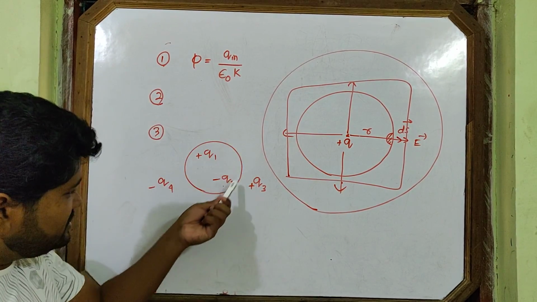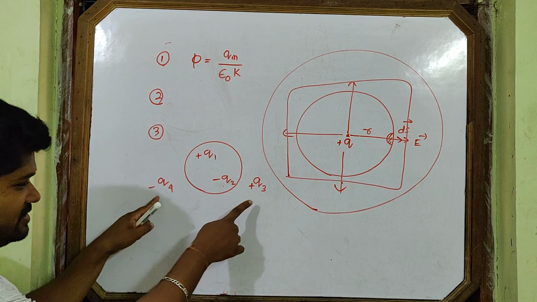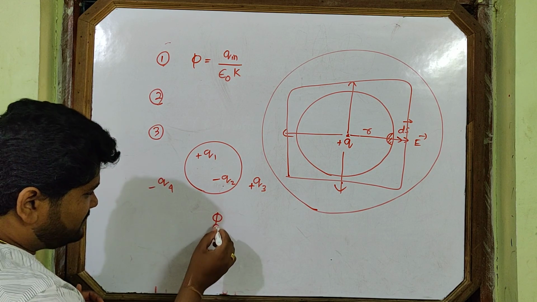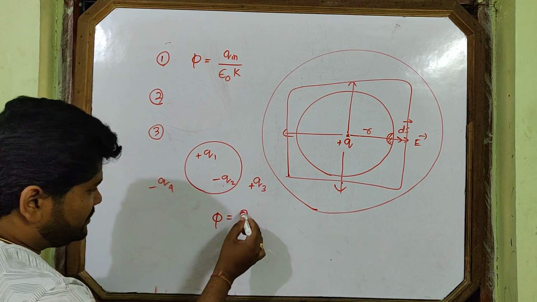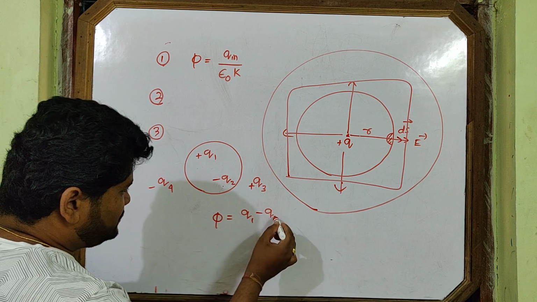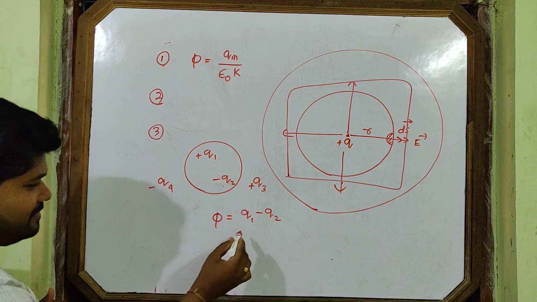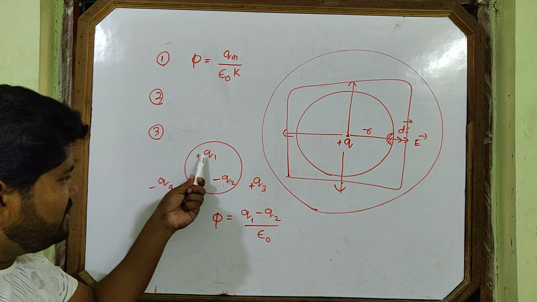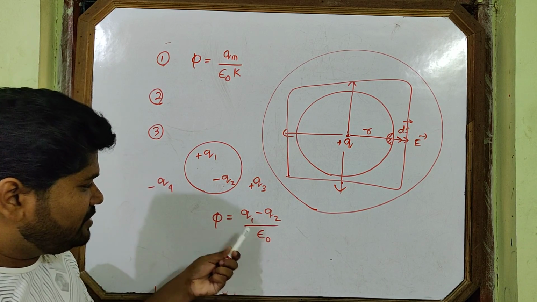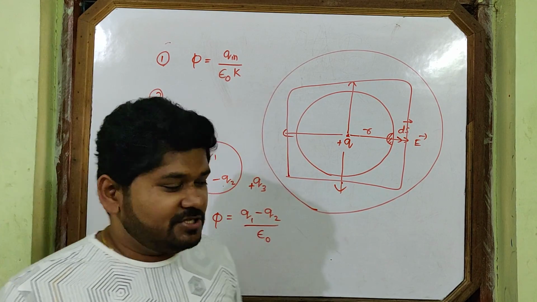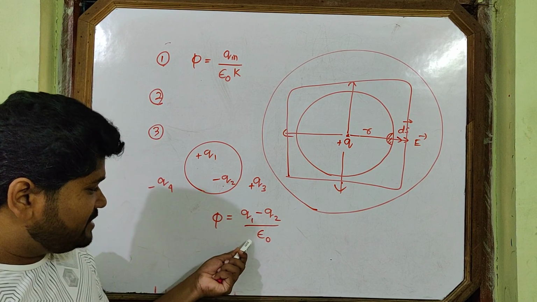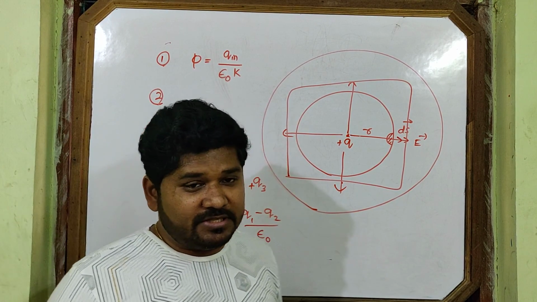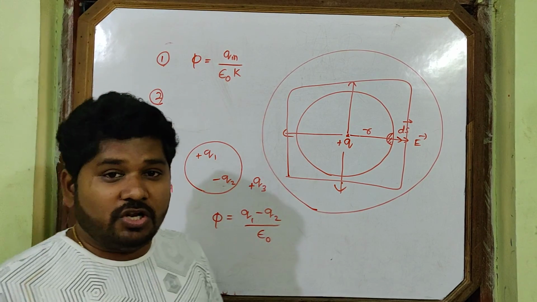What is the flux linked with the surface? Do you consider these two charges? No, because they are present outside. You see, flux phi is equal to net charge Q1 minus Q2 divided by epsilon naught. This is the answer. If it is vacuum, epsilon naught, Q in is Q1 minus Q2. Is it clear? This is about the Gauss law.